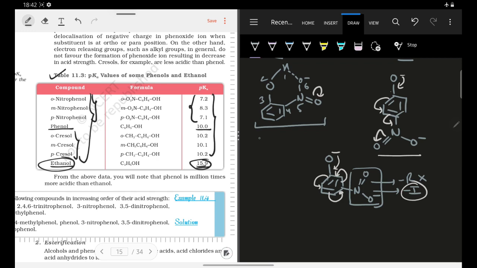In the case of ortho and paranitrophenols, this is one of the questions that is asked. When we go further, I'll also tell you that one more question is asked about ortho and paranitrophenols: which one is more volatile and which one is less volatile. So we'll cover that when we move forward. Okay, for this video, let us keep it till here only, and I'll meet you in the next lecture.